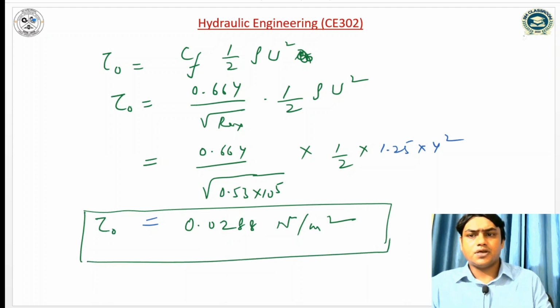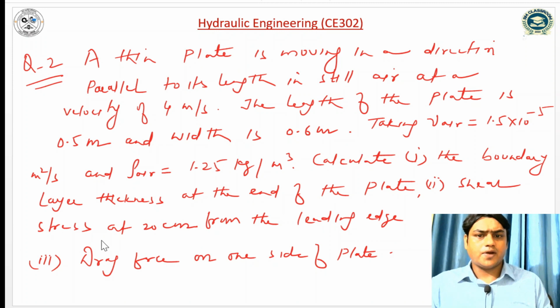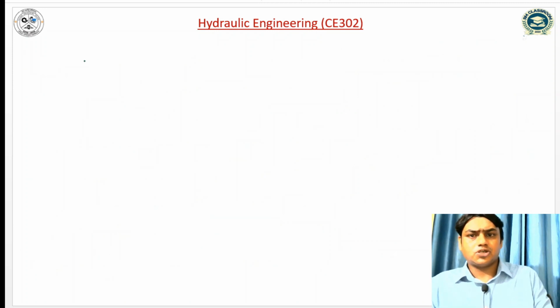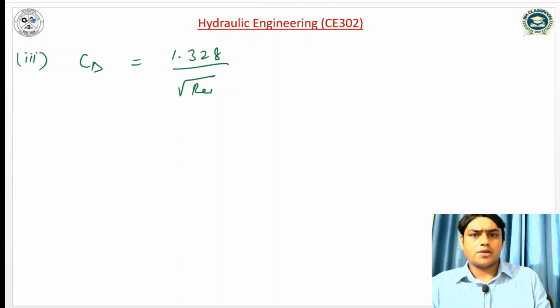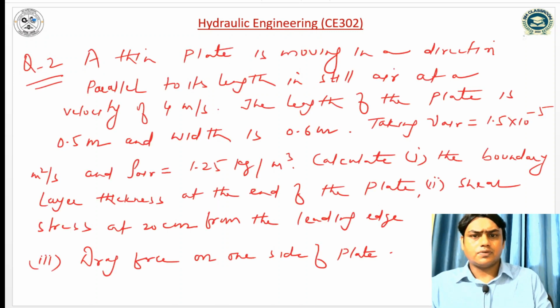Similarly, we have to find the drag force on one side of the plate. So we know the expression of drag coefficient. In the third part we have to compute the drag force. So CD is equal to 1.328 divided by square root of REL. So drag force we have to compute.